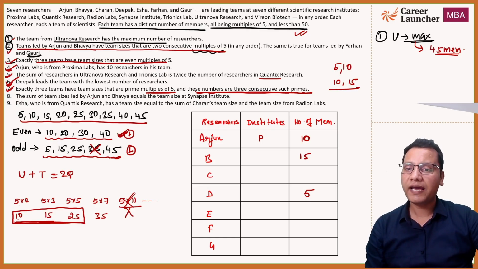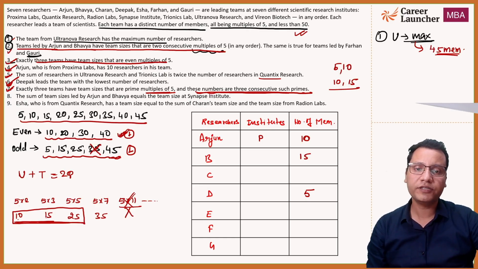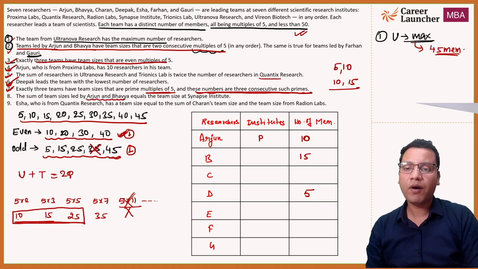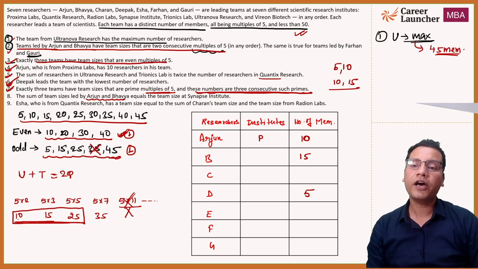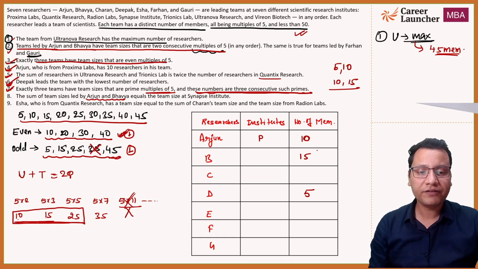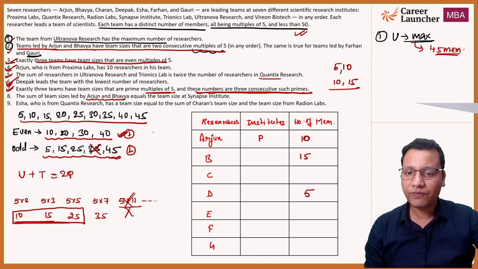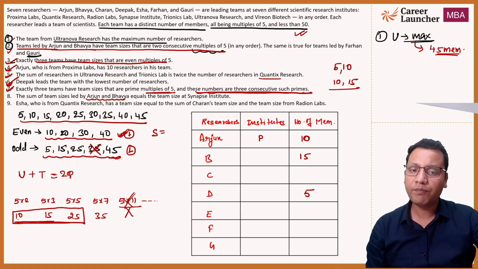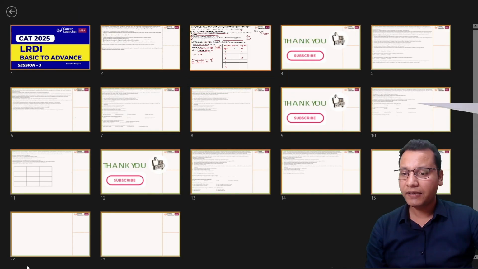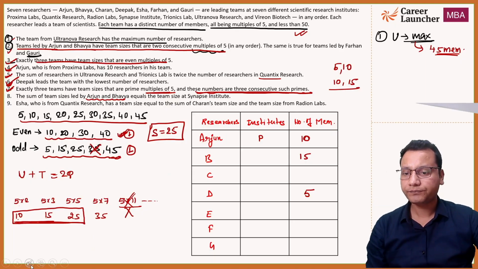The sum of team size led by A and B is equal to the S Institute. Synapse Institute के अंदर कितने हैं? The number of team members, which is the sum of the team members of Arjun and Bhavya, which is 10 plus 15. So now I can say S will have 10 plus 15, which is 25 members. So S के पास कितने members? 25. So I'll write this 25. ठीक है? I think इतना सबको clear है?